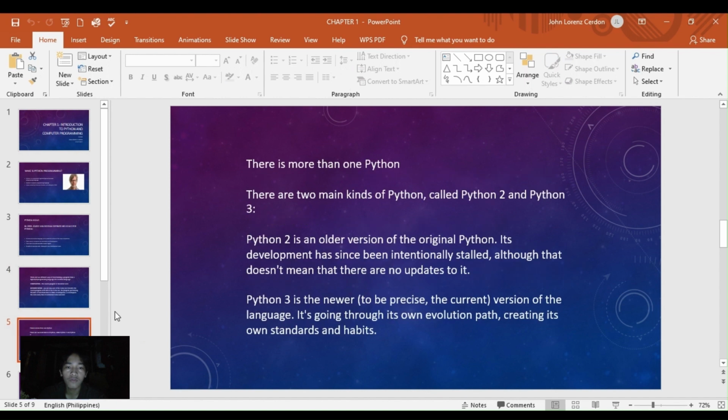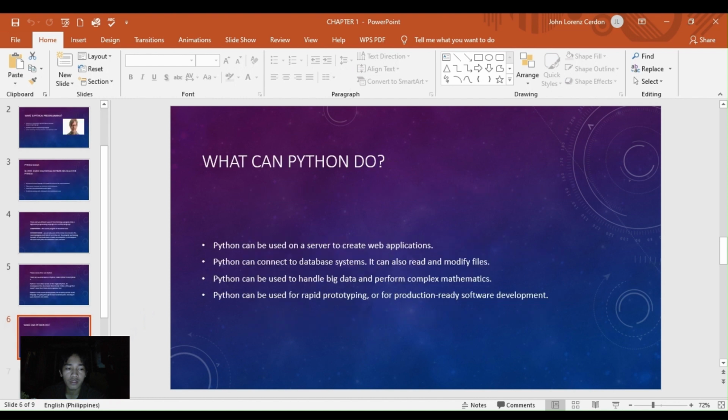There is more than one Python. There are two main kinds of Python, called Python 2 and Python 3. Python 2 is an older version of the original Python. Its development has since been discontinued, which means that there are no more updates to it. Python 3 is the newer one, the current version of the language. It's going through its own evolution path, creating its own standards and habits.